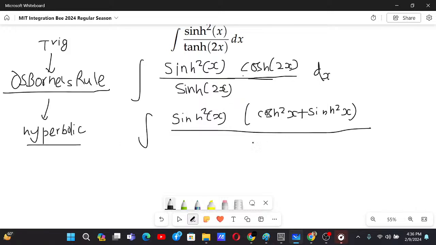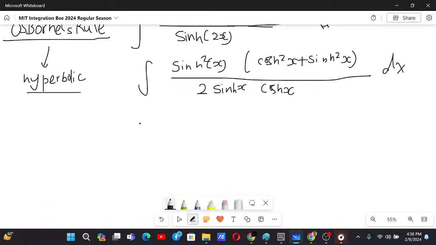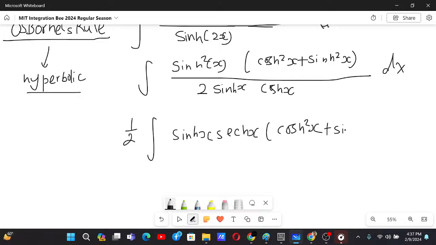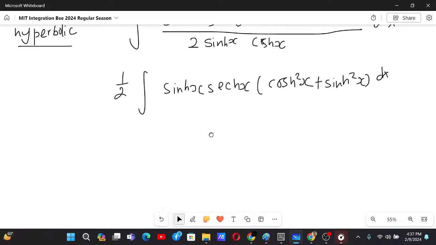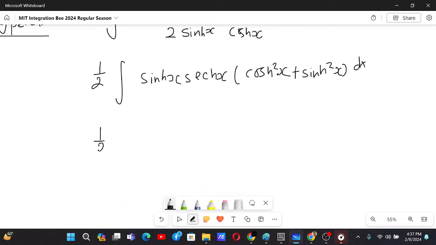Now after this, we have 2 sinhx coshx dx. So now sinhx gets cancelled. What are we left with? We have 1 by 2, and then we have sinhx sechx, and then cosh²x plus sinh²x dx. Okay, so now what can be our next step?